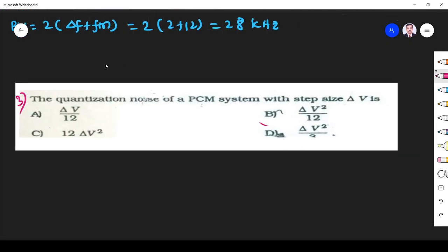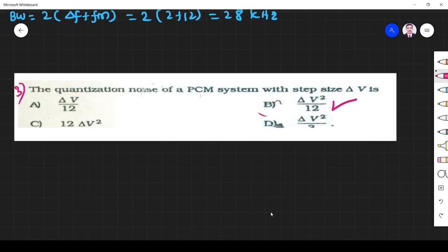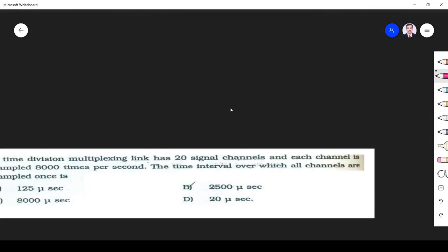Next question, the quantization noise of a PCM system with step size del V. It is a direct question. If you know the step size, the quantization noise is del V squared by 12. It's a direct question, so you must remember this formula, del V squared by 12. They may ask problems using this formula, okay, so don't forget this equation.